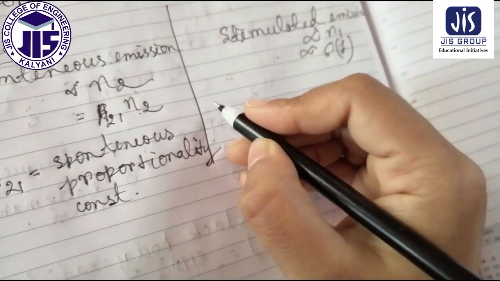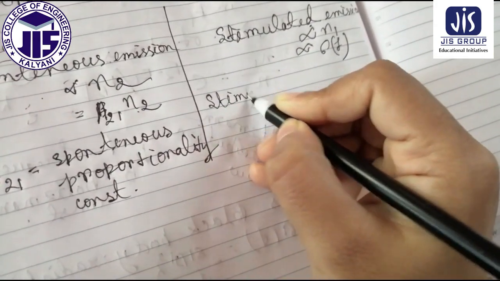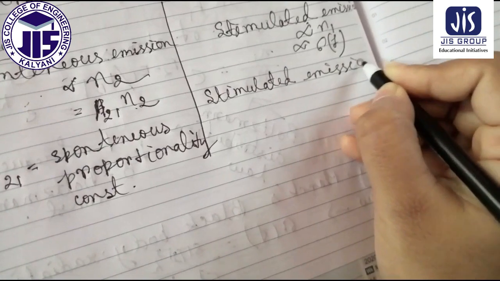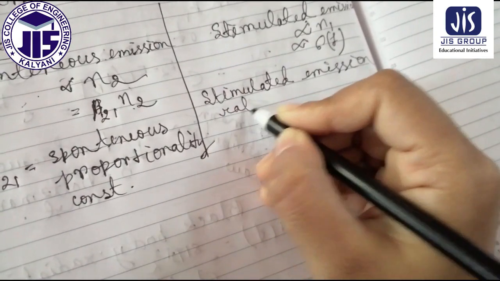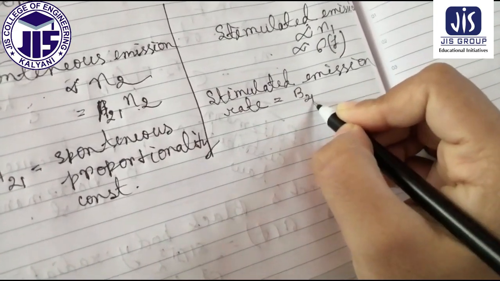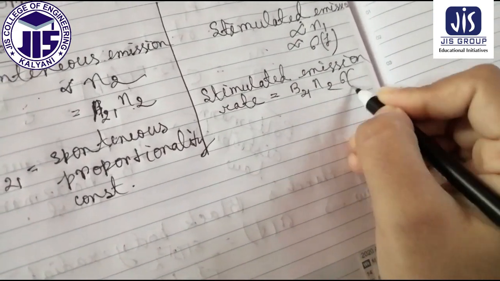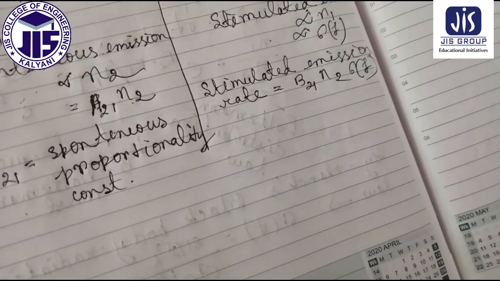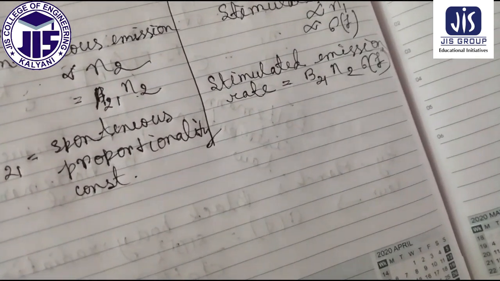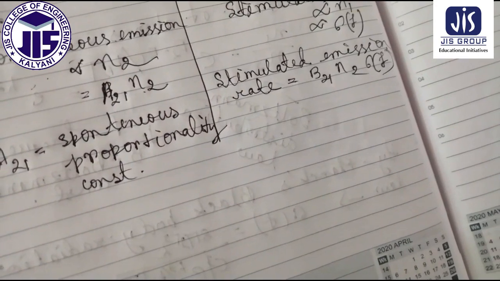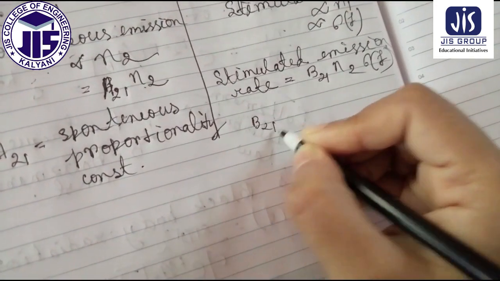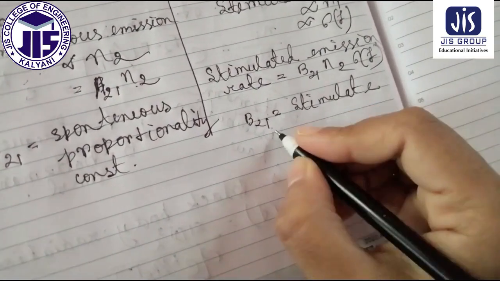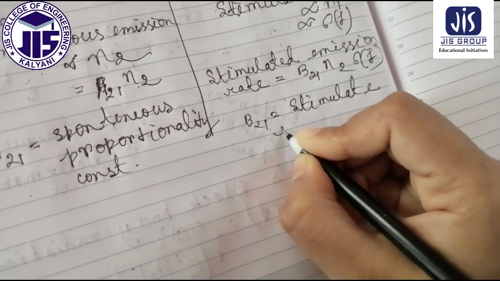Therefore, finally we can write the stimulated emission rate is equal to B21 N2 σ(f), where B21 is the stimulated emission proportionality constant.